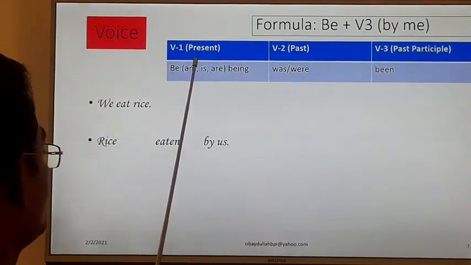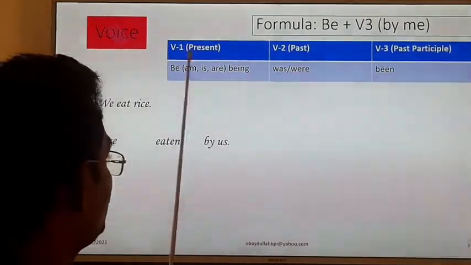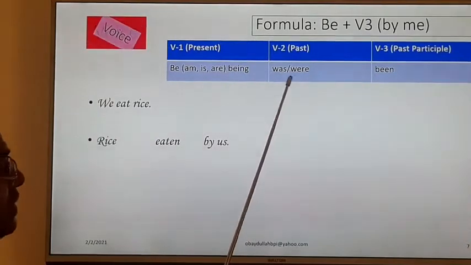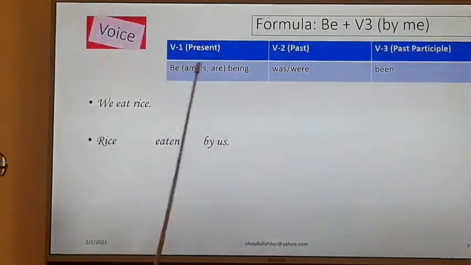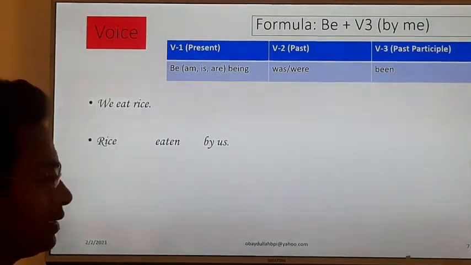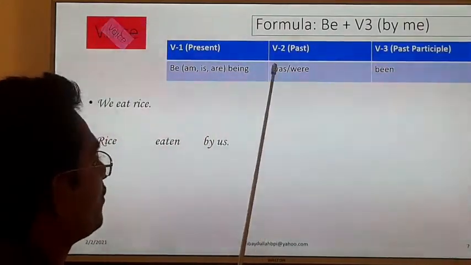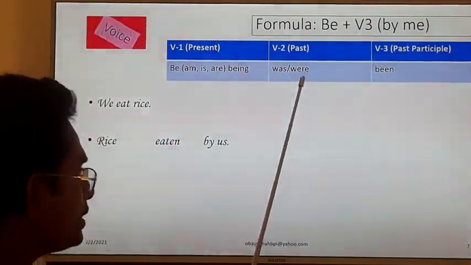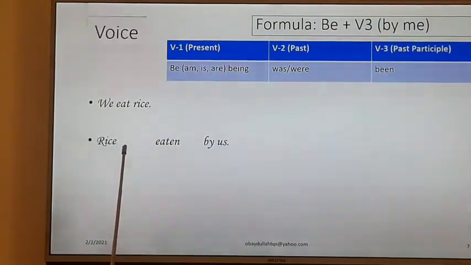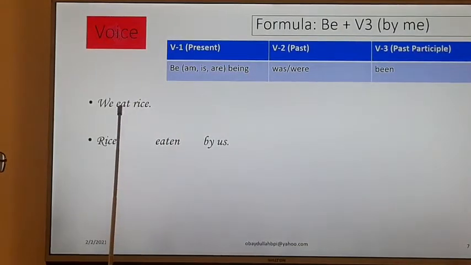The be verb has many forms: be, am, is, are, being, was, were, been. How many be verbs are there? 1, 2, 3, 4, 5, 6, 7, 8. There are 8 types of be verb, in different forms, and among them I have to choose only one. Which one will I choose? Look at eat here.